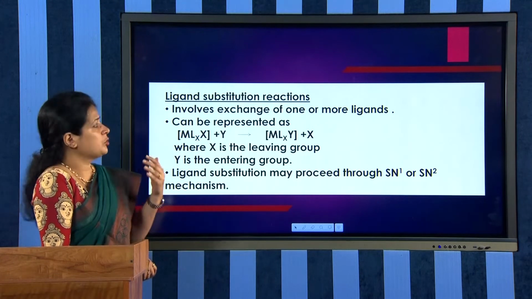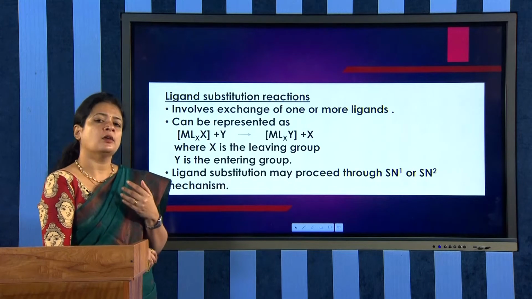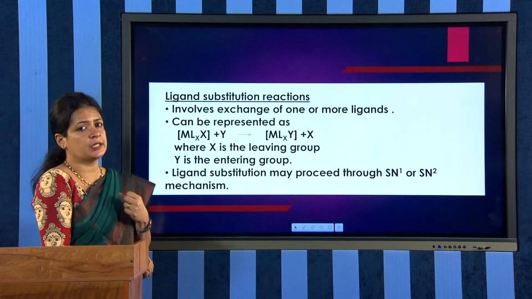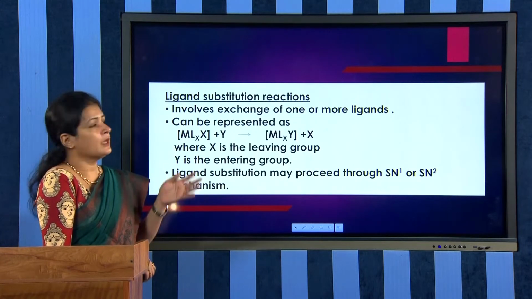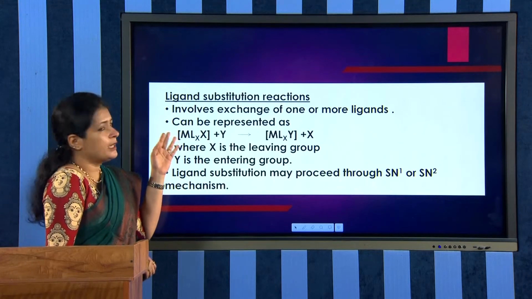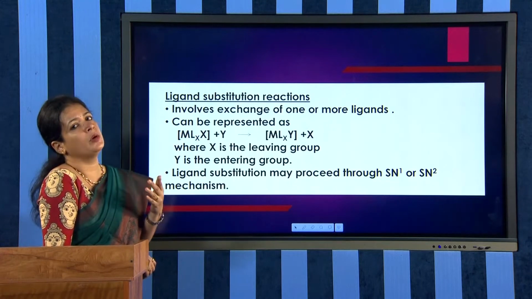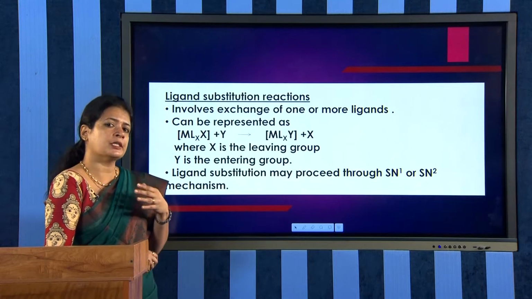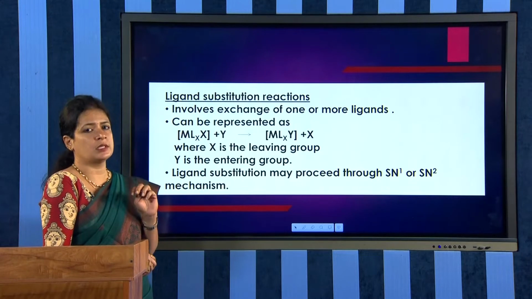And now we are moving to the ligand substitution reactions. I have already told that metal complexes undergo a variety of reactions such as substitution, addition, etc. And now we are discussing the ligand substitution reactions. Ligand substitution involves the exchange of one or more ligands. See, in the substitution reaction, an exchange of one or more ligands occurs.